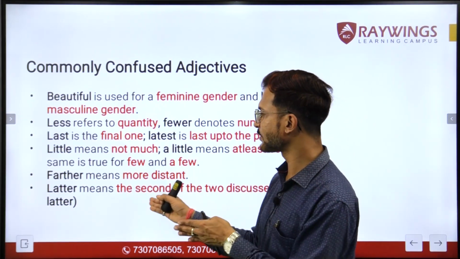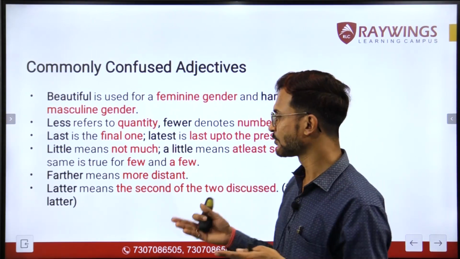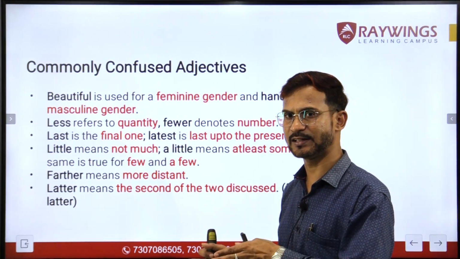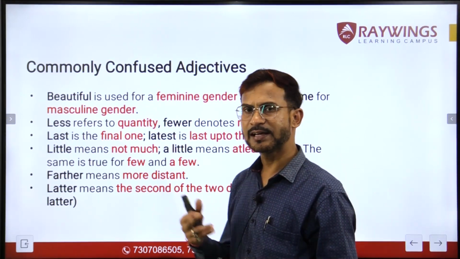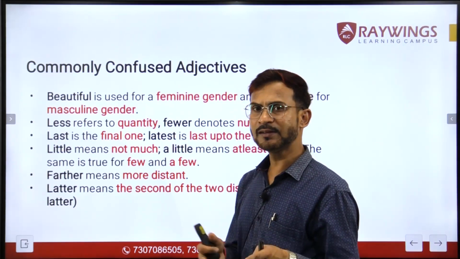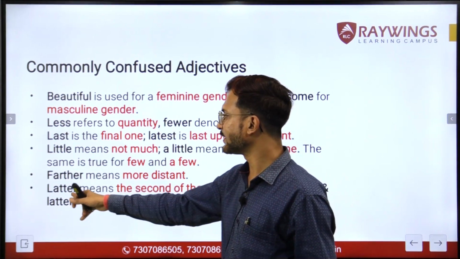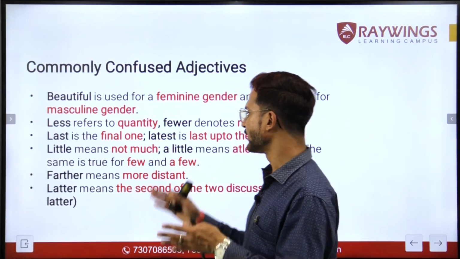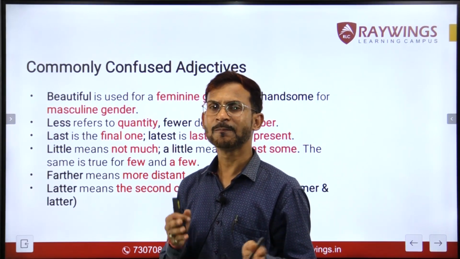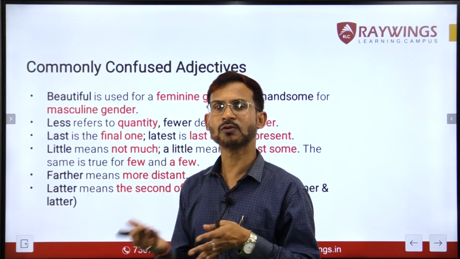So if you know these two words, former and latter, so latter, it is not later. Later is later, later on, right? So later on means I'll do it afterwards. Now this is latter. Now latter means the second of the two. So if we have discussed two people, and I'm saying latter, that means I'm talking about person B, not about person A.